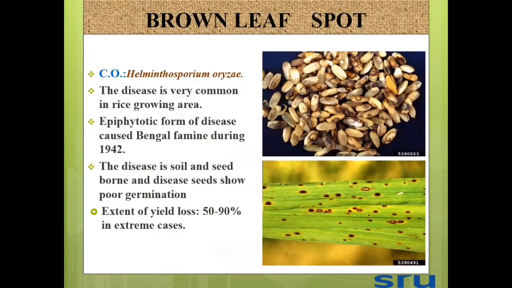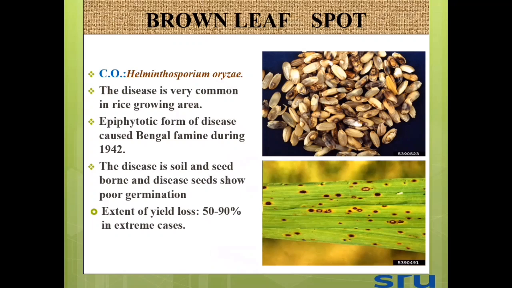Let's see another important disease, brown leaf spot. This brown leaf spot is caused by Helminthosporium oryzae. The disease is very common in rice growing areas. It caused an epiphytotic in the Bengal famine. You know, the historical Bengal famine during 1942. Millions of people died due to brown leaf spot, a single disease of rice.